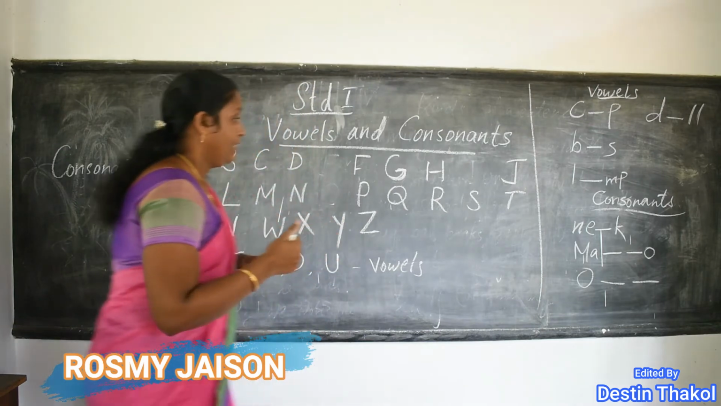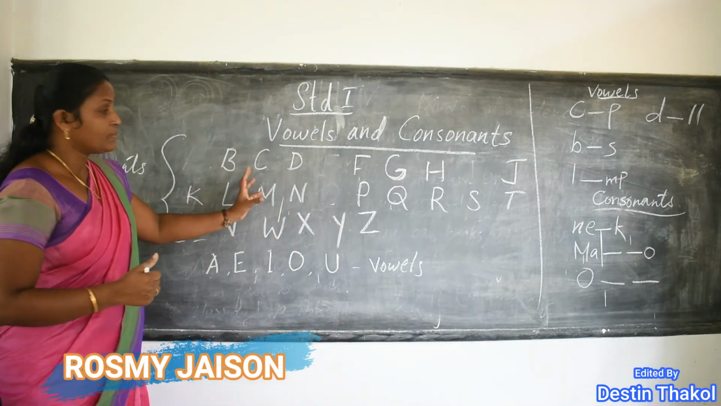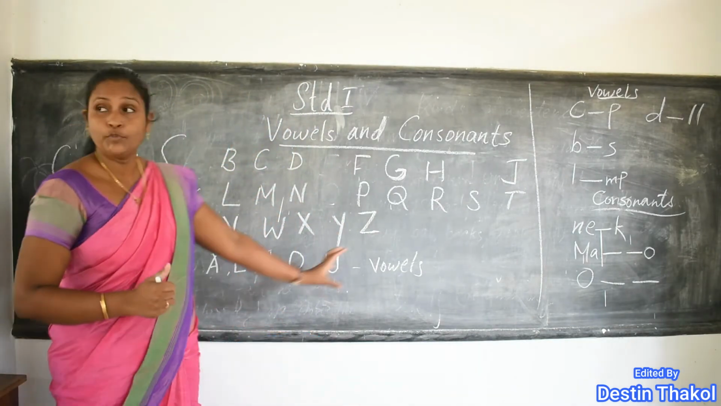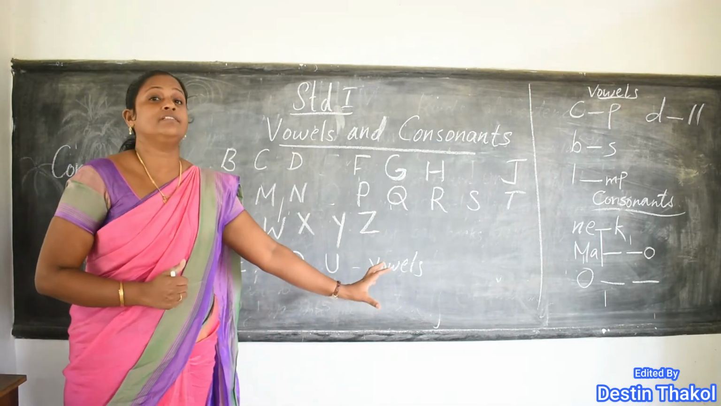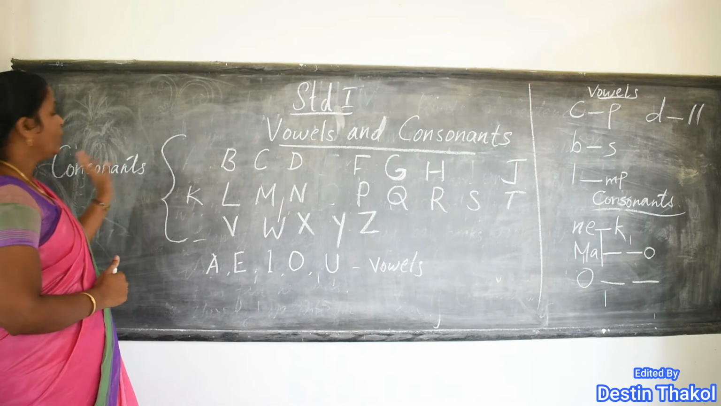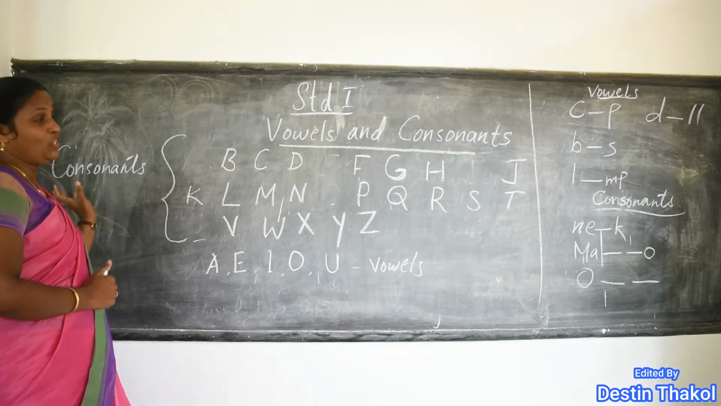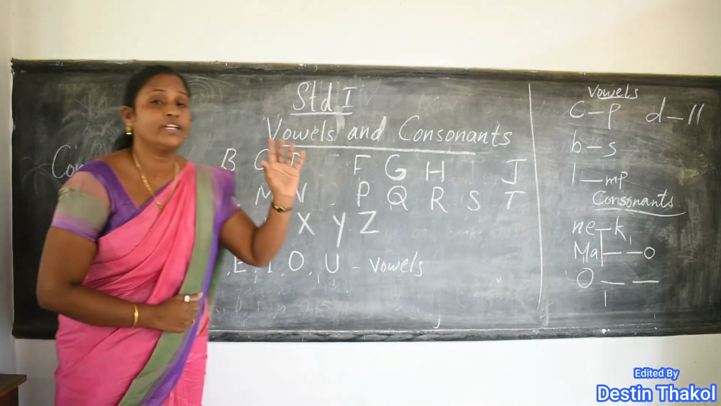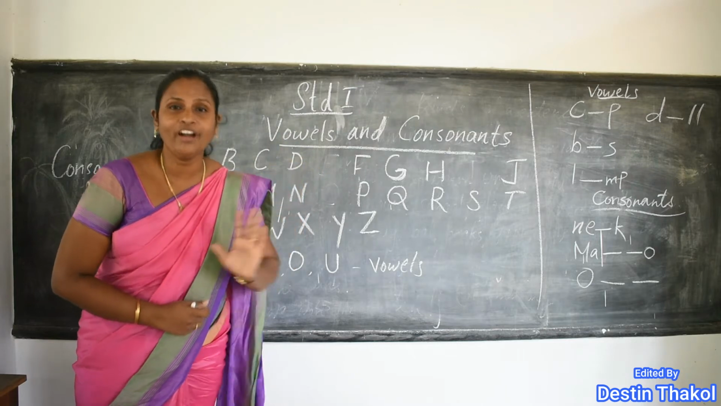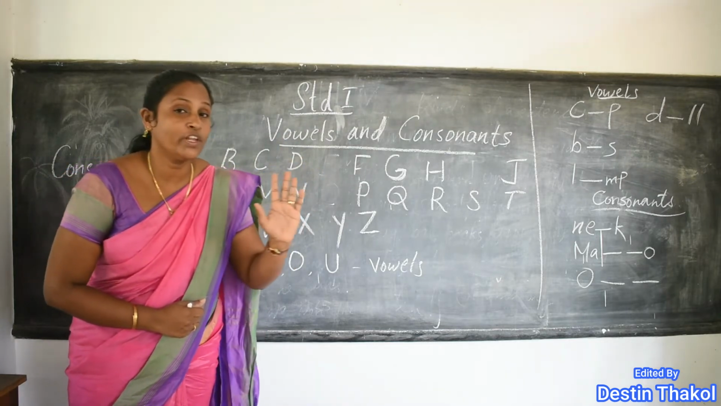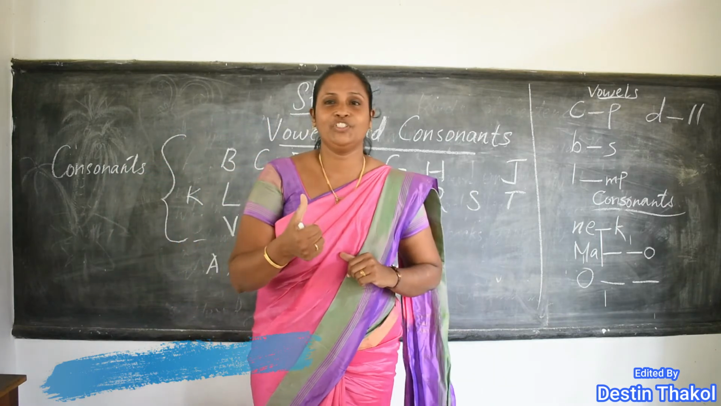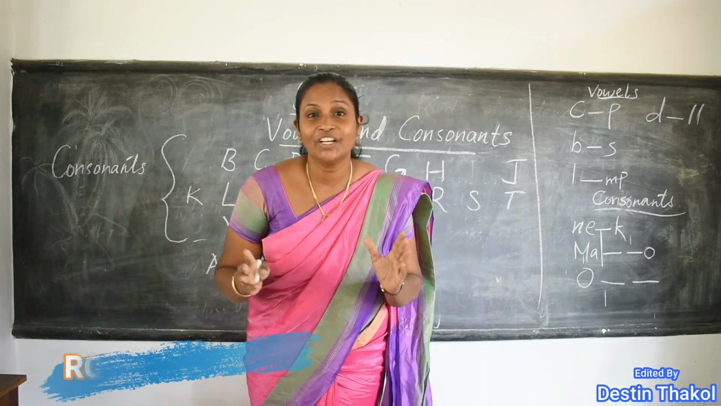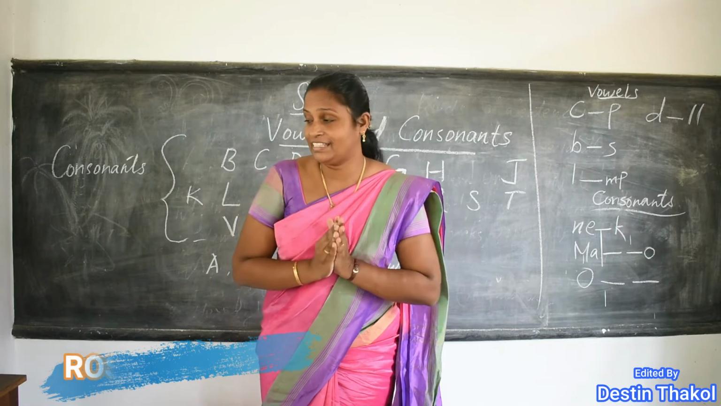Okay? Then next, consonants. That means except vowels. Except these 5 letters are called consonants. So how many consonants are there? 21. Very good. Did you understand, children? Yes.